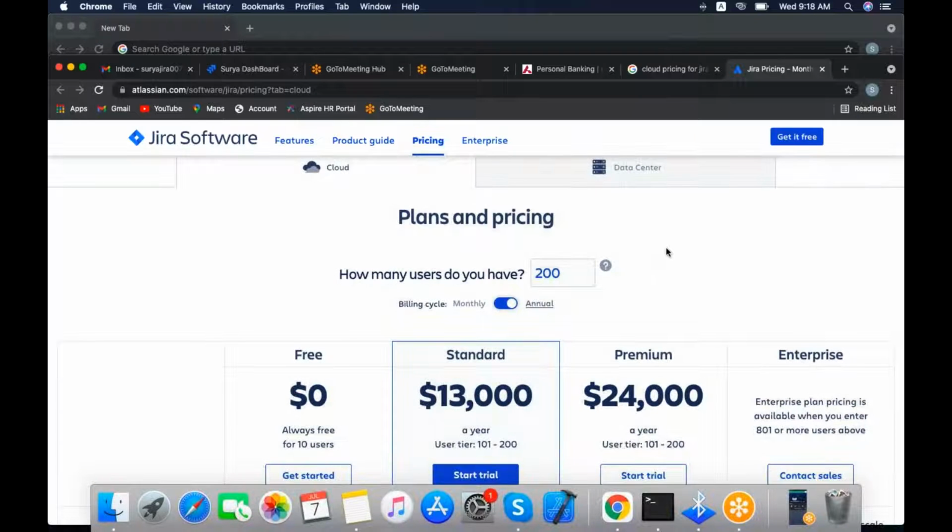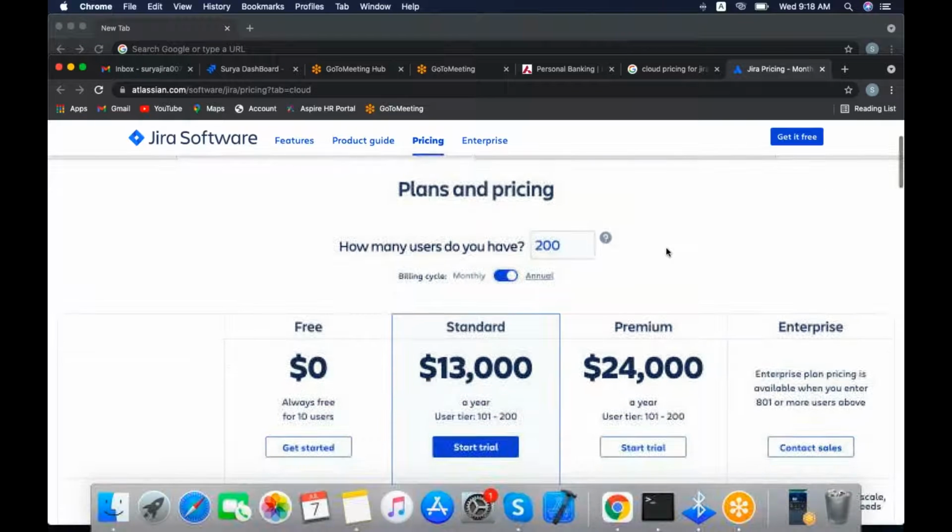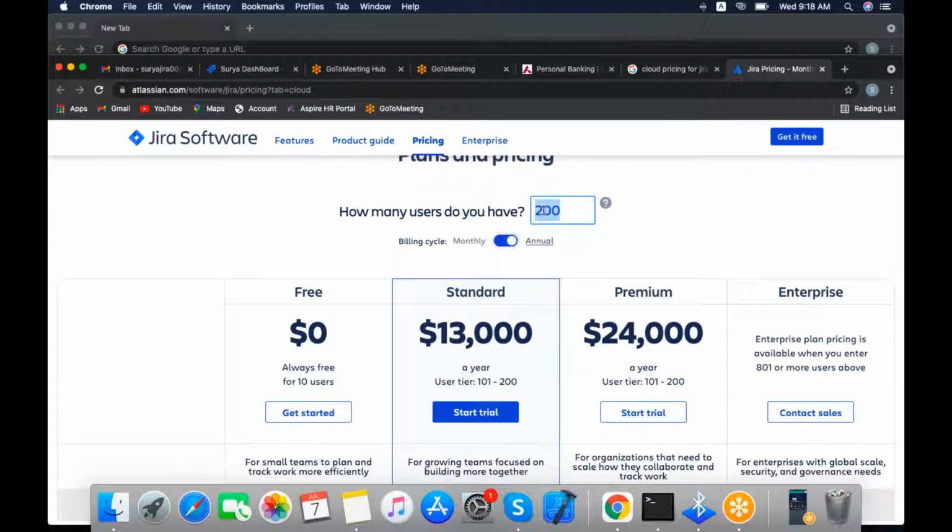Sometimes your project managers will ask, for example, we have one project with 100 users, what is the price for that? How will Atlassian charge for 100 users in the cloud and in the data center? If they ask, you need to open the Jira Cloud pricing, come to this place and put in 100 users.